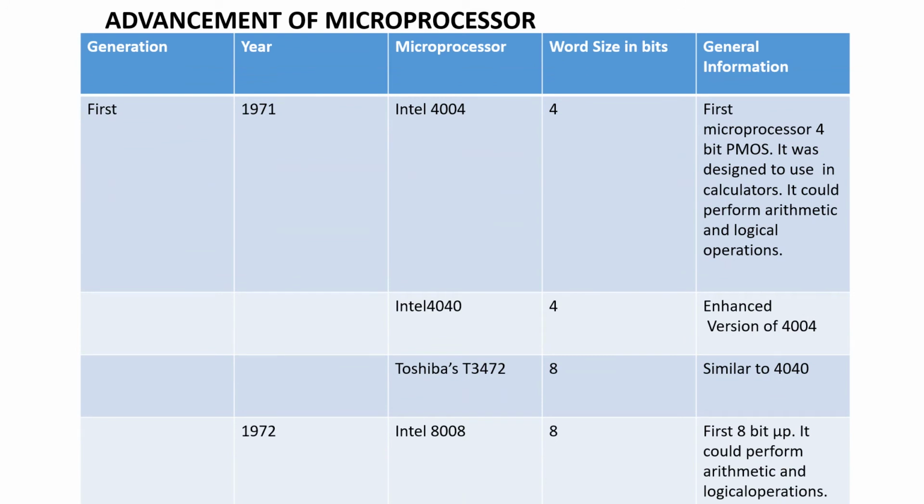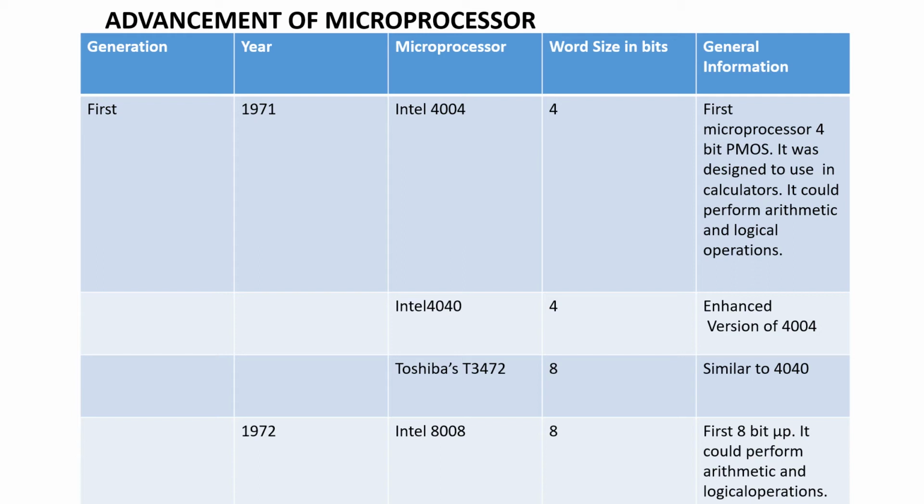Let us learn about the advancement of microprocessors in the form of a table. That is the generation, year, the microprocessor, the word size in bits, and general information. So already we have discussed this in the earlier slides.